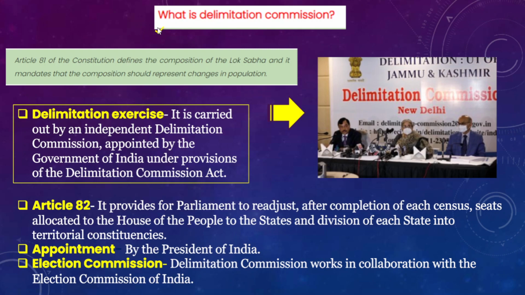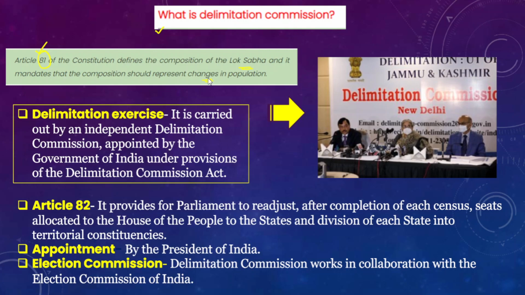We have talked about the delimitation and delimitation exercise. Now in this context we will also understand in a detailed manner what a delimitation commission is. Article 81 of the Indian Constitution defines the composition of Lok Sabha, and this very same article also mandates that the composition should represent changes in the population.